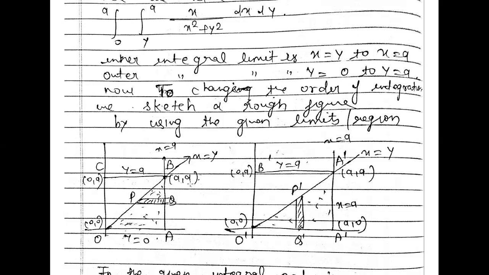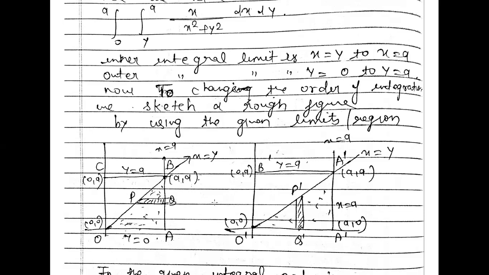So for the bounded region, just look here: your limit x is equal to y is here. That means this is your lower limit, right? x is moving horizontally, x always moves horizontally, that means in the direction of the x axis. So your lower limit is x is equal to y. That means x should be greater than the x is equal to y limit. That region will be increasing from the x is equal to y line. So you can see that the x is equal to y line is moving throughout the x axis. Now that means there will be an arrow in this region, right?